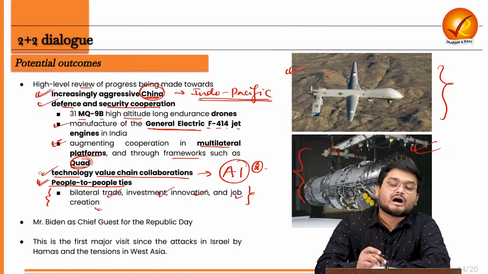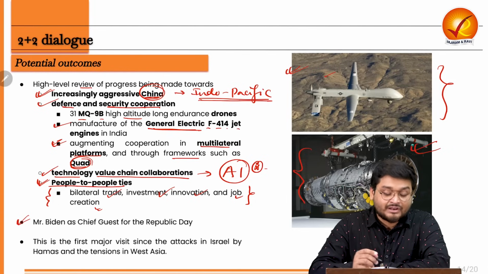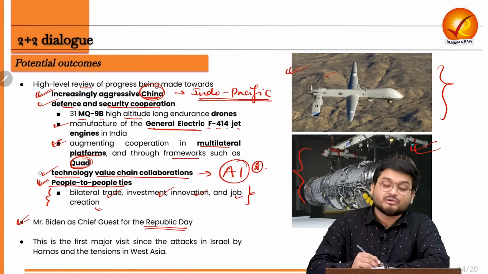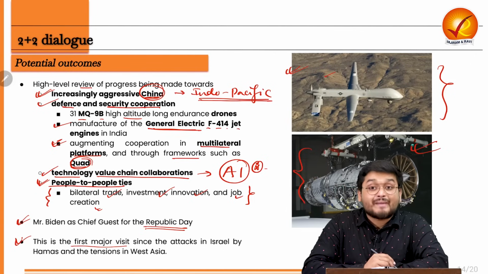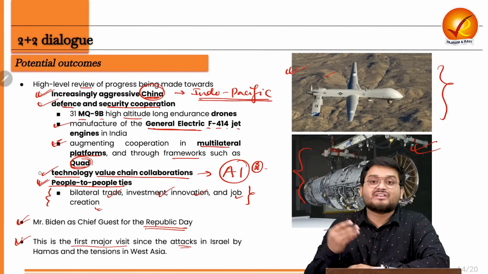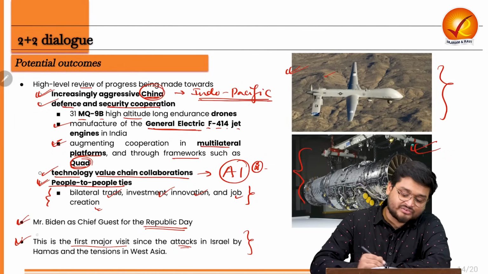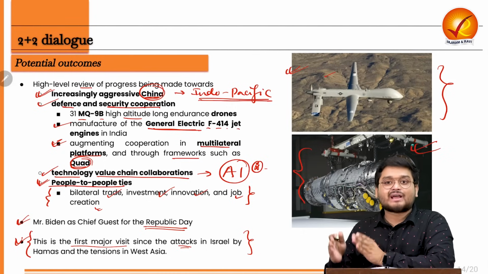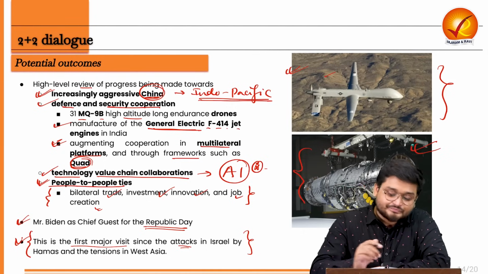And also, other outcomes to be seen here, that Mr. Biden can be the potential chief guest for the Republic Day 2024. Also, this is the very first major visit since the attacks in Israel by Gaza took place, and it is to be seen what is the actual joint stand of India and US on this matter. This is to be seen in the coming days.